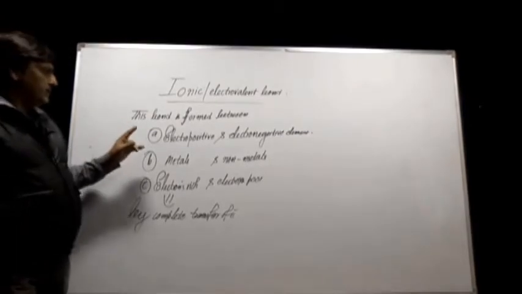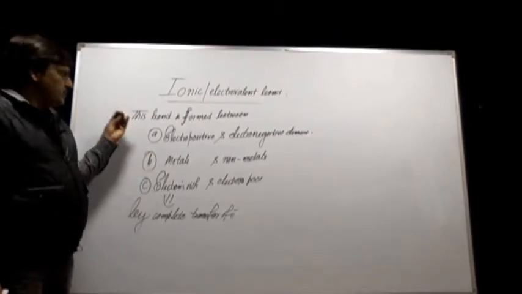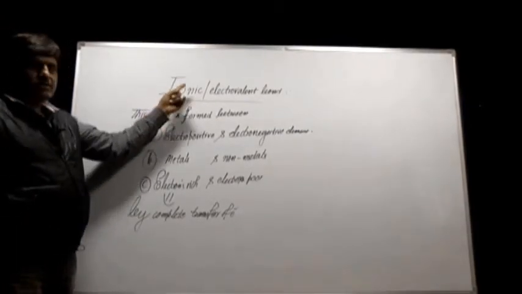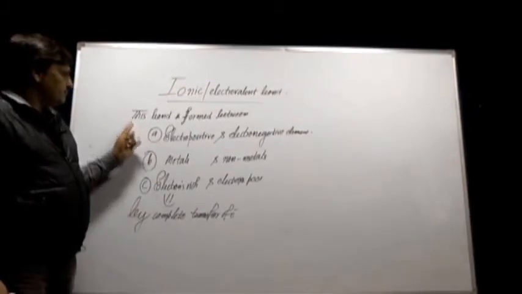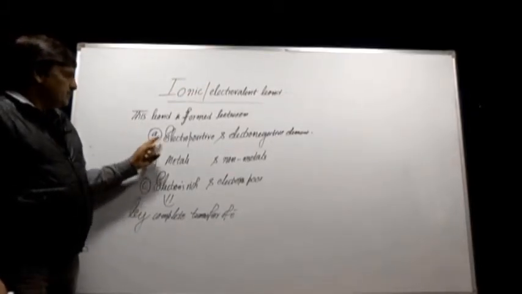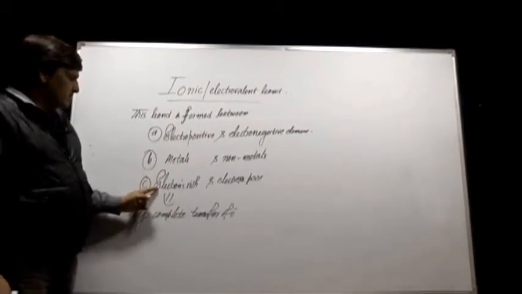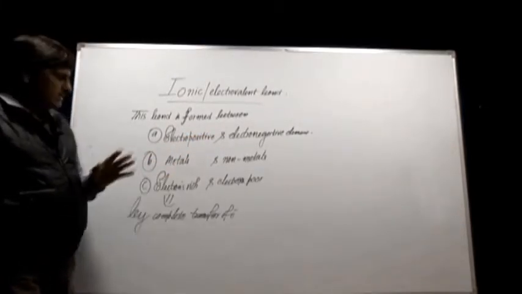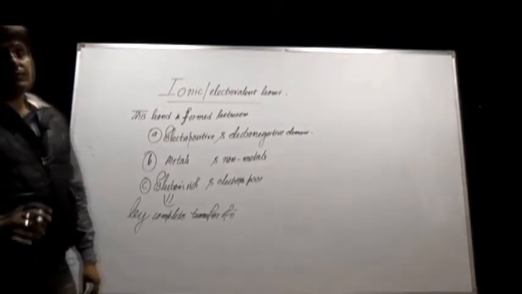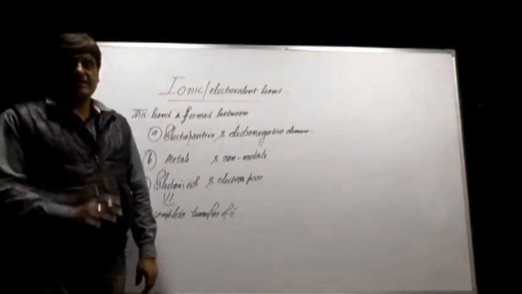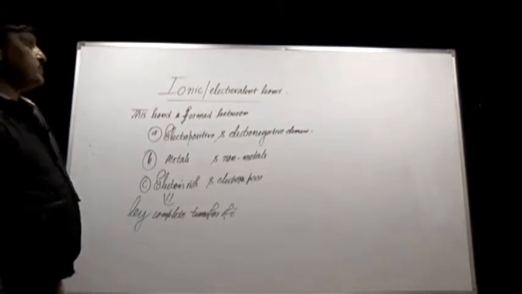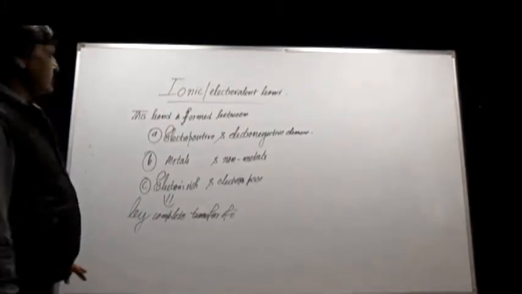Again I am repeating, this particular bond, that is the ionic or electrovalent bond, is formed between electropositive and electronegative elements, metals and non-metals, electron-rich and electron-poor elements, by complete transfer of electrons. Once the electron has been completely transferred, it becomes the sole property of the atom to which it has been transferred.